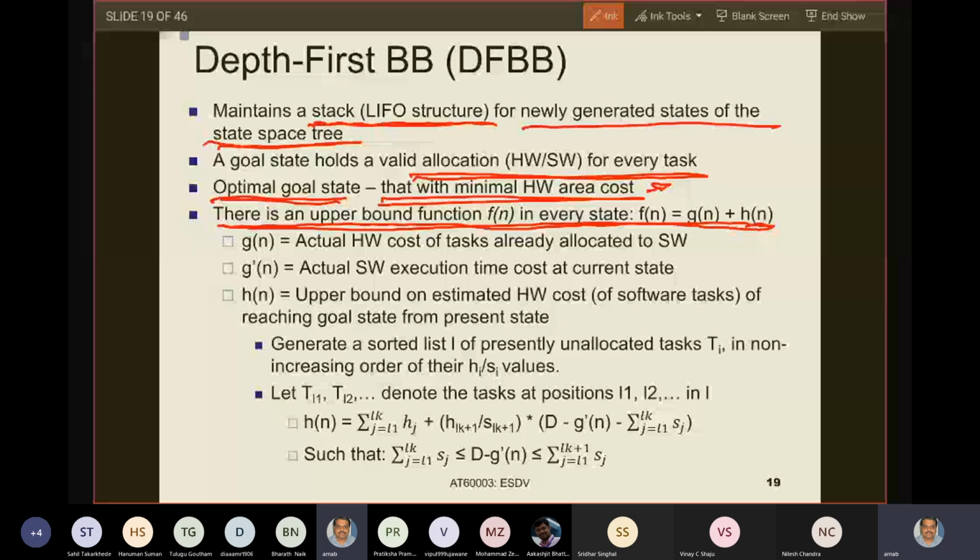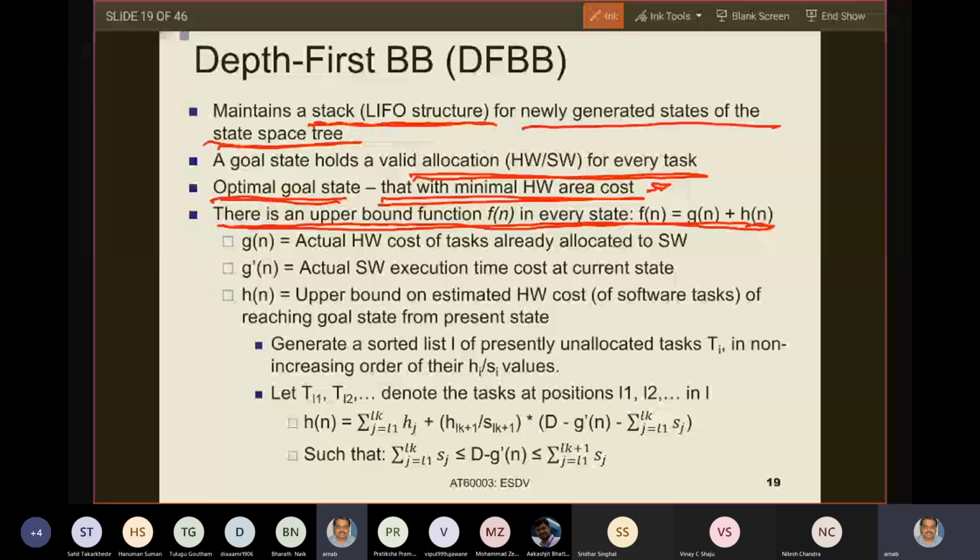Among all feasible leaf nodes, the one with the least hardware execution cost, hardware area cost of task implemented in hardware, or the maximum hardware execution cost of task executed in software. So that is the optimal goal state.